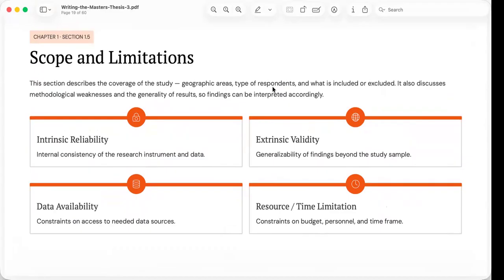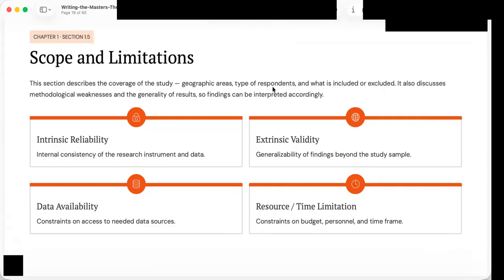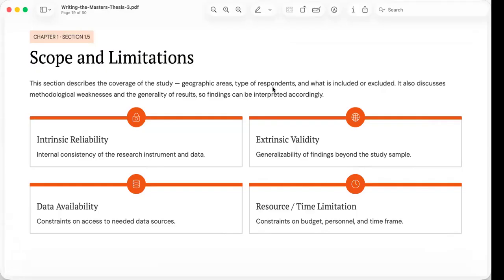Scope and delimitations. No research can answer every possible question. Every study has boundaries, and acknowledging those boundaries is both honest and scientifically necessary. This is the purpose of the delimitations: stating exactly what the study includes and what it deliberately excludes.